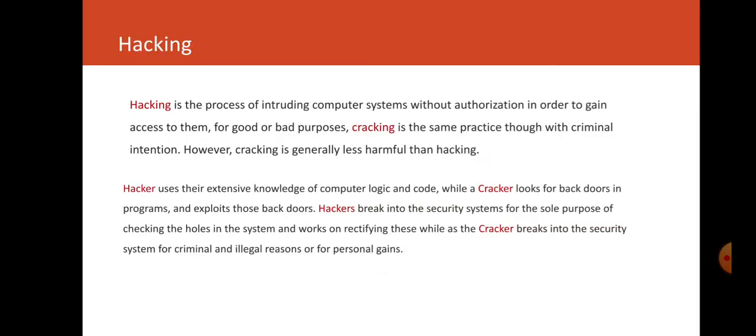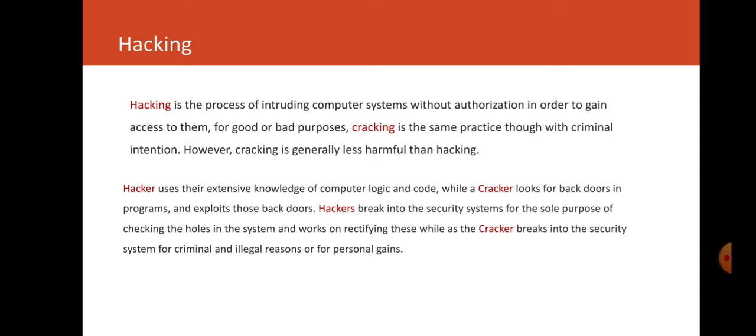Next is hacking. Hacking is the process of intruding into a computer system without authorization in order to gain access to it for good or bad purposes. In the other sense, cracking is the same practice with a criminal intention. Both are not good, but with the ethic in mind, a hacker is an ethical hacker, and a non-ethical hacker is known as a cracker. A hacker uses extensive knowledge of computer logic and code, while a cracker looks for the back door of the program and exploits those backdoors.